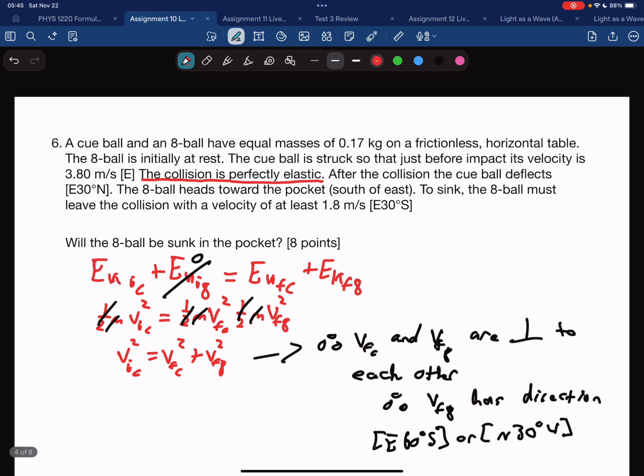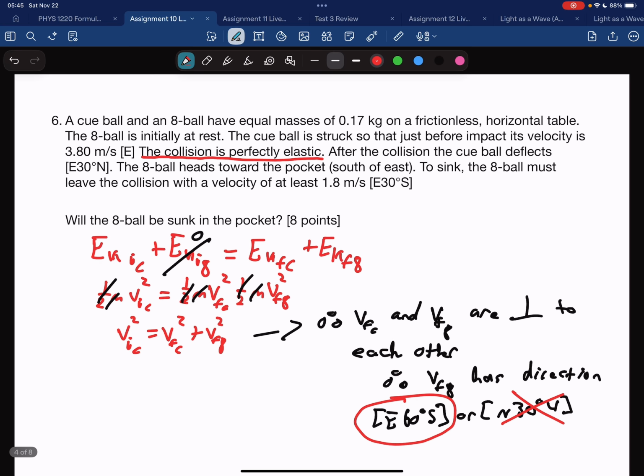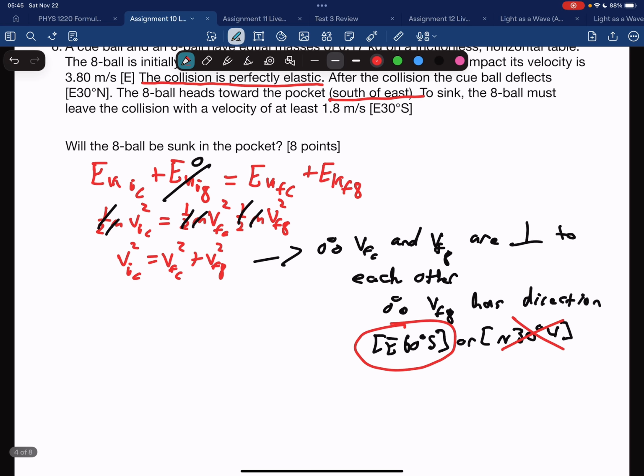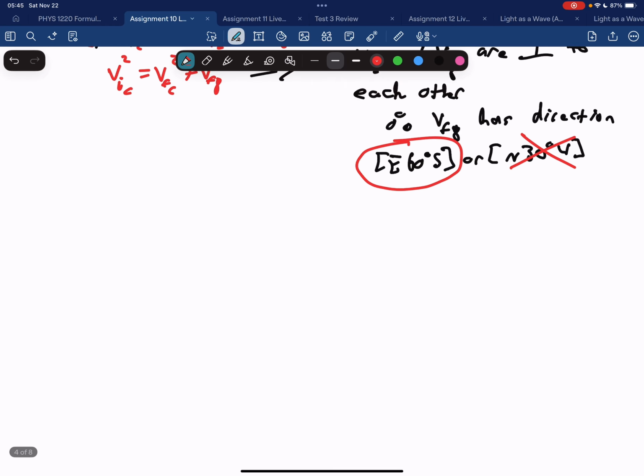It cannot be this one. It must be this one because we are told that the 8-ball heads south of east, or in other words, east 60 degrees south. So that part was certainly important.